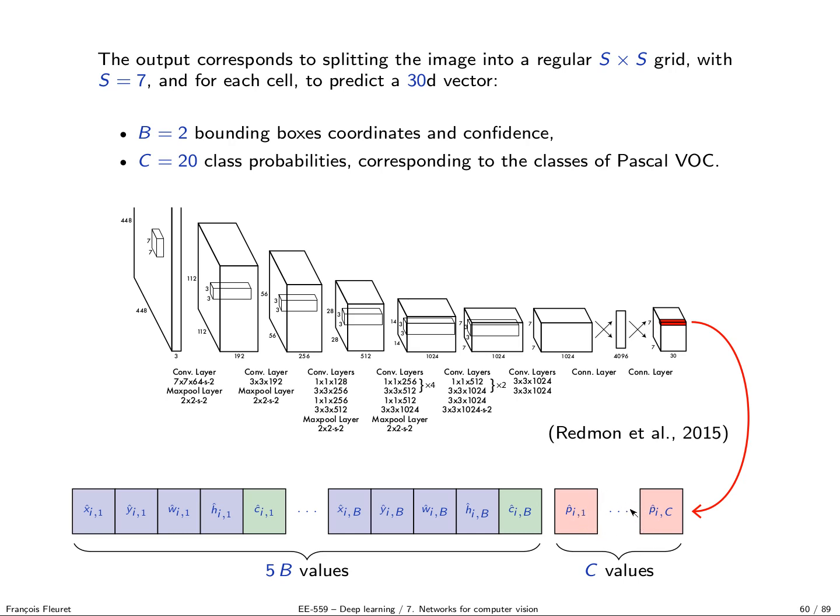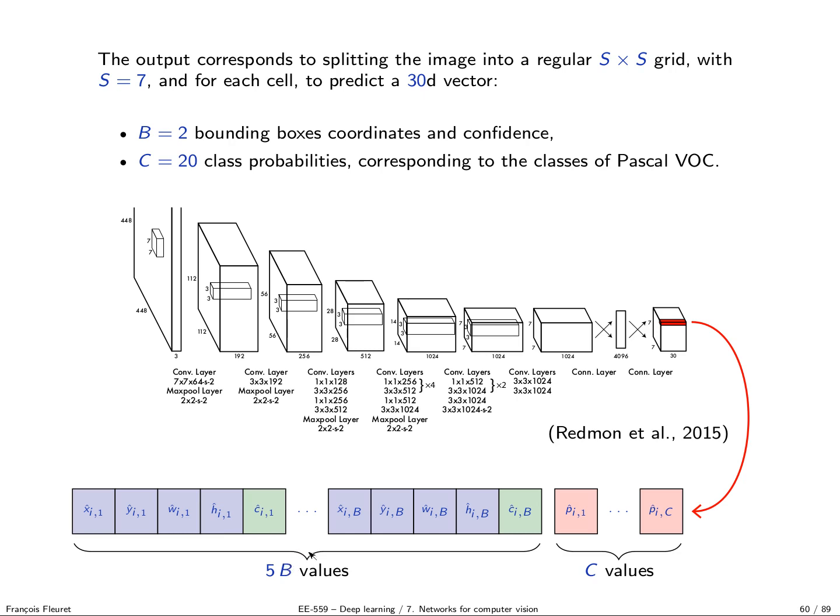So this is not ImageNet, this is another very, very famous data set with 20 classes. For every one of those cells, the algorithm produces 20 posterior probabilities, one per class, and it's going to predict B candidate boxes, and for each box, the coordinates of the box and the confidence that there is truly an object in there. In practice, there are only two boxes for this version of YOLO. Here I'm describing the first version of YOLO.